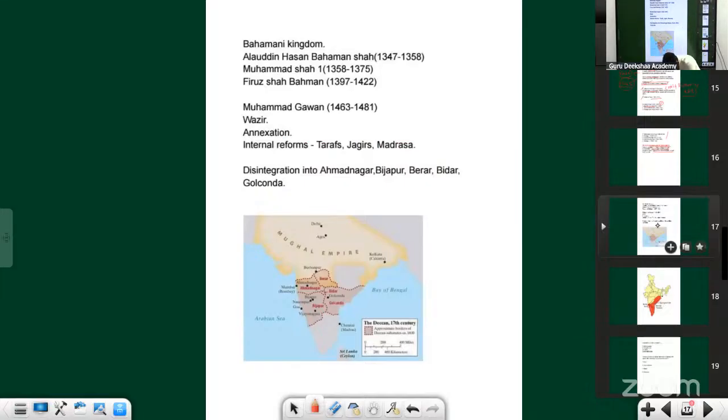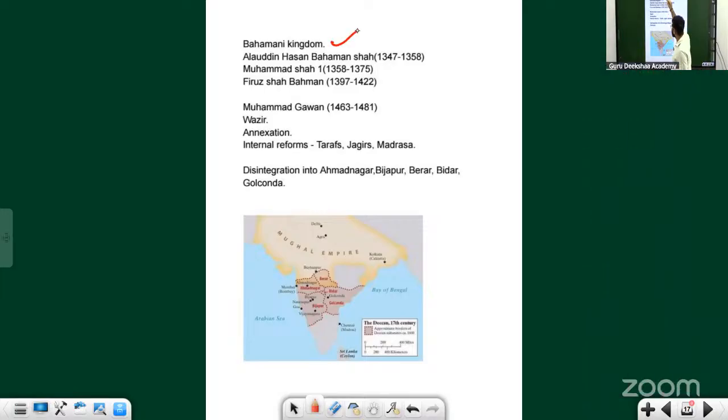the Vijayanagara kingdom. There is nothing much to discuss with respect to the Bahmani kingdom. It will be dealt with in the advanced classes. The Bahmani kingdom started their ruling from present day Gulbarga district. The founder of the dynasty is Alauddin Hasan Bahman Shah, also known as Hasan Gangu, because Gangu was the Brahmin patron under whom he grew. He was an Afghan adventurer.